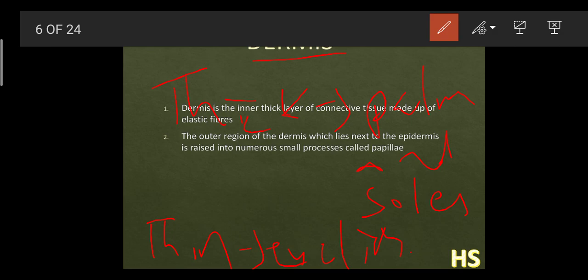This dermis is one of the important layers because it contains many structures. It contains your blood vessels, your nerve fibers, your hair follicles, sweat glands, etc. We are going to discuss them in detail right now.